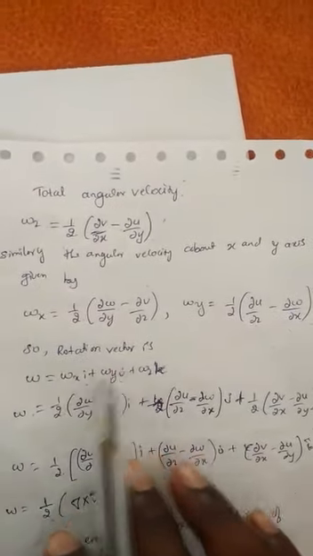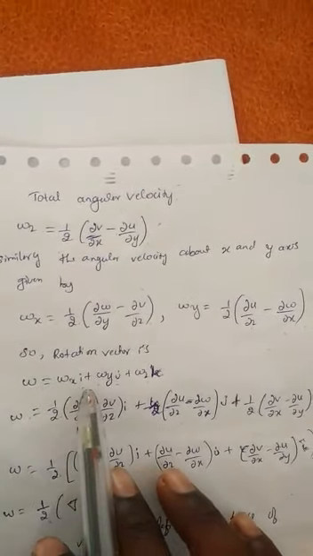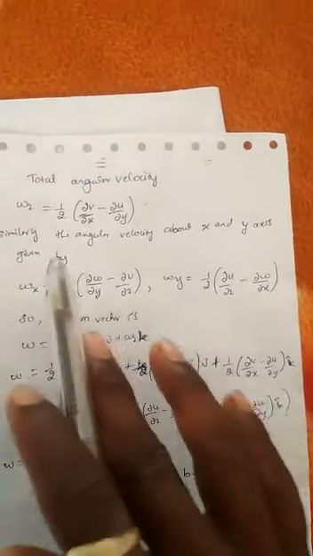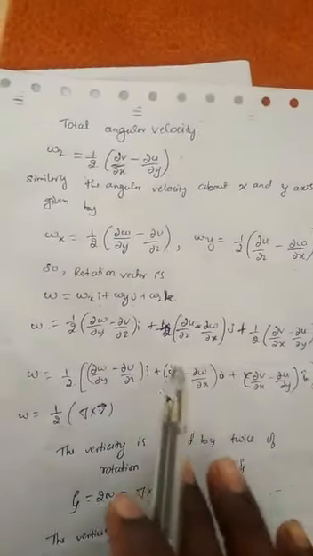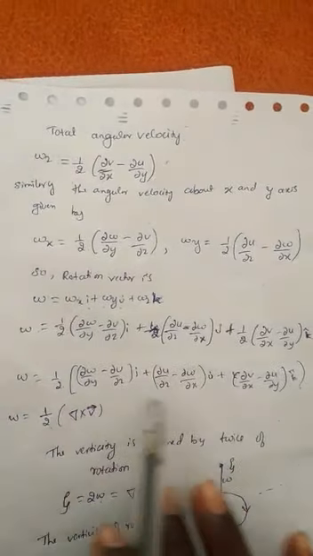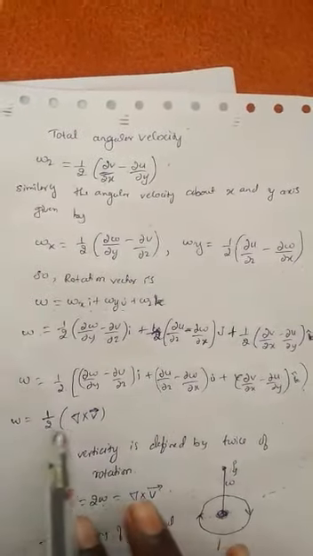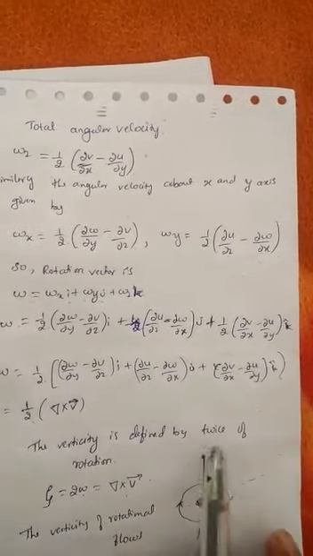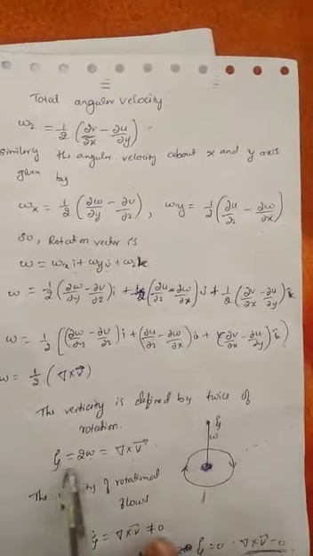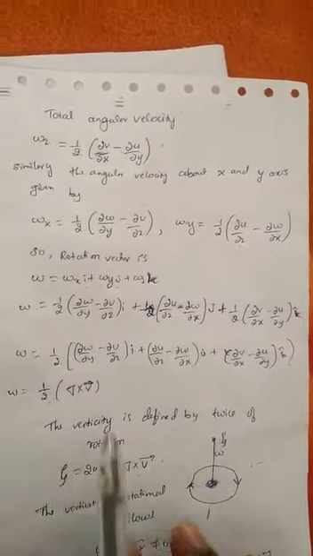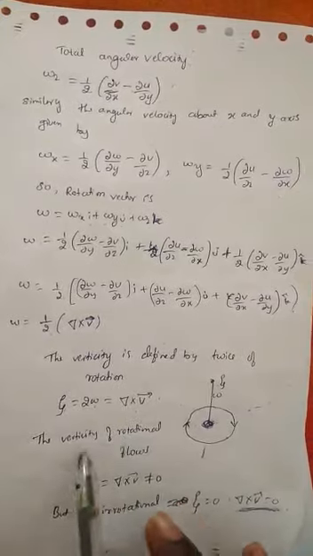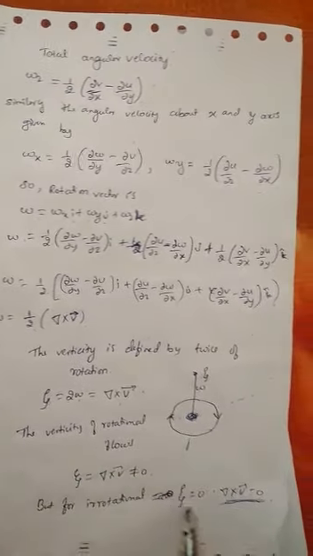So for the rotation vector we can write omega is equal to omega x i plus omega y j plus omega z k. Then omega is equal to half of, we substitute here the omega x, omega y and omega z values. Then take the half outside. This is the curl of v, so omega is equal to half of curl of v. The vorticity is defined as twice the rotation, that is vorticity is equal to 2 times omega, that is the curl of v. The vorticity is not equal to 0 for rotational flows, but for irrotational flows it is equal to 0.